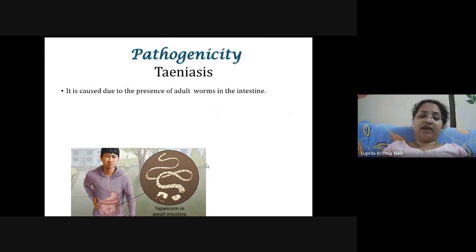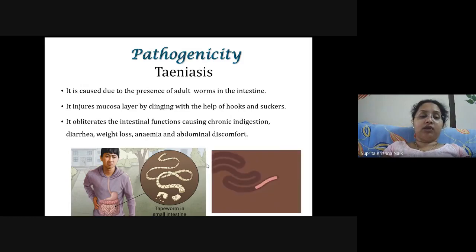So once we have seen that the bladder worm will come, it will attach to the host, it will start taking the nourishment directly from the host. It will suck the nourishment from the host, and it will grow, it will become an adult, and as it becomes an adult, it will start consuming the mucous membranes, it will cling to the mucus of the intestine, and it will start eating it up with the help of the hooks and suckers.